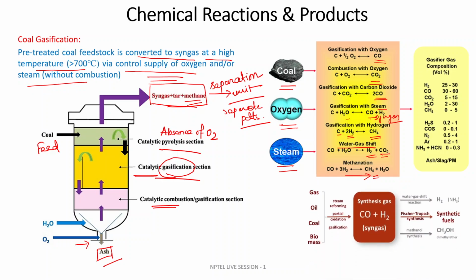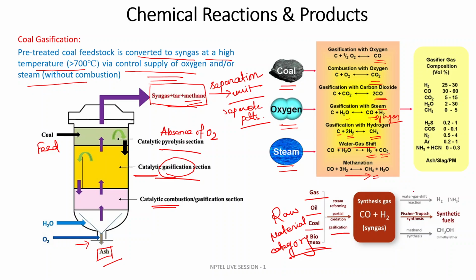Your input might be natural gas or petroleum oil or coal or biomass, different kinds of raw materials. These all go through steam reforming, partial oxidation or gasification. You produce synthesis gas, that is syngas, a carbon monoxide plus hydrogen mixture.